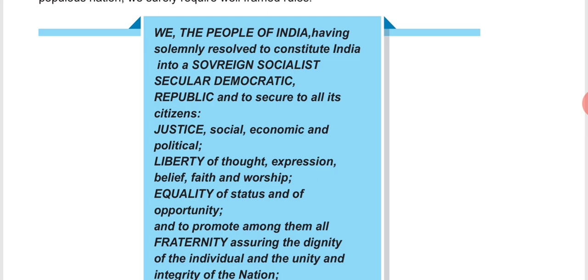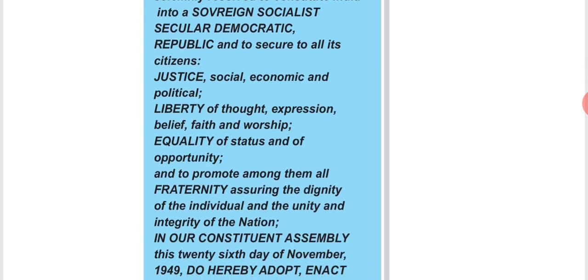As you can see, it starts with: We the people of India have solemnly resolved to constitute India into a sovereign, socialist, secular, democratic republic, and to secure to all its citizens justice, social, economic and political, liberty of thought, expression, belief, faith, and worship, equality of status and of opportunity, and to promote among them all fraternity, assuring the dignity of the individual and the unity and integrity of the nation.